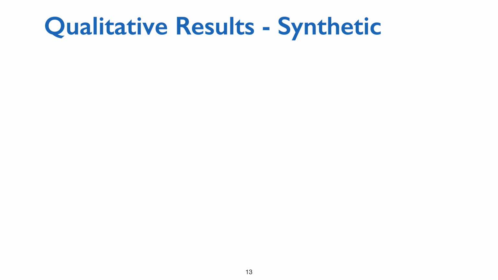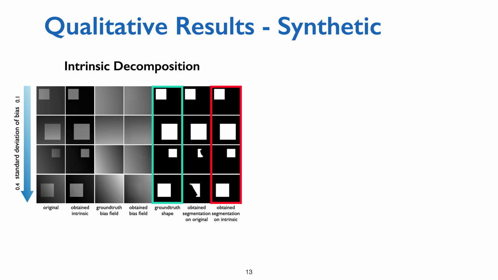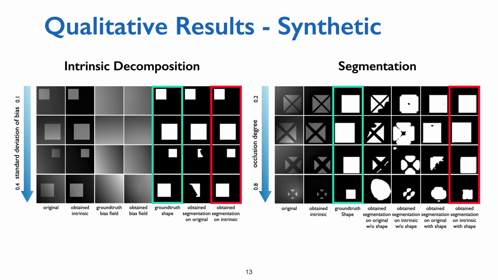In the evaluation with synthetic dataset, the segmentation results from the intrinsic images are better across all the variations in the bias fields, whereas the segmentation quality on the original ones deteriorates as the standard deviation of the bias field increases. Also, our algorithm for imposing shape constraints is shown to be robust to the varying degrees of occlusions.